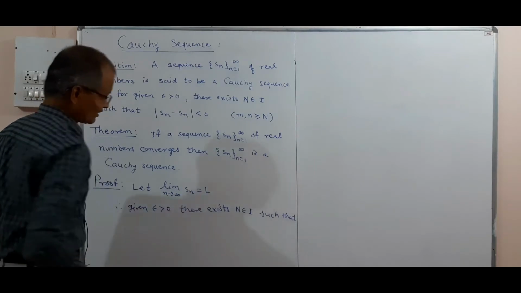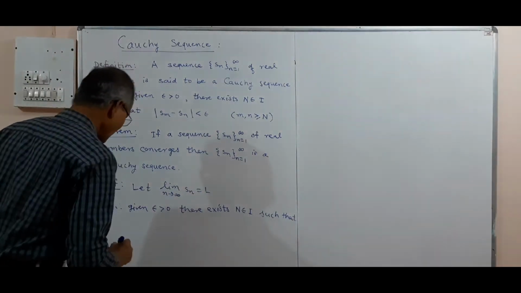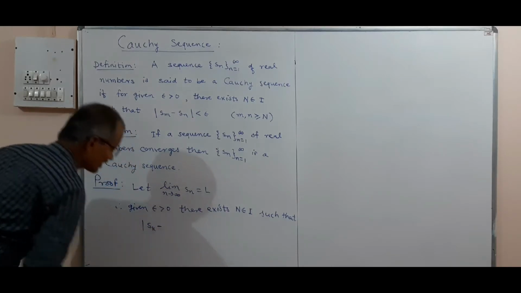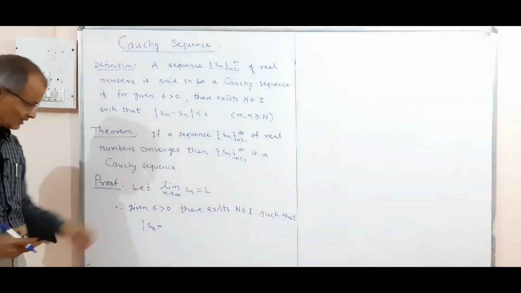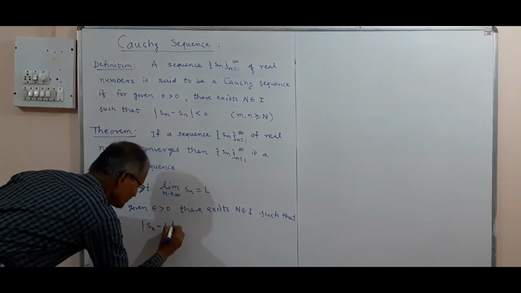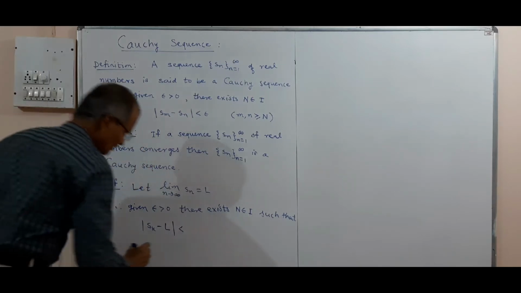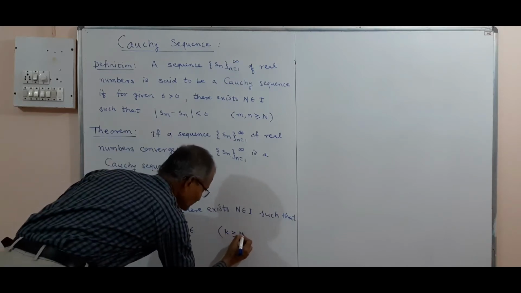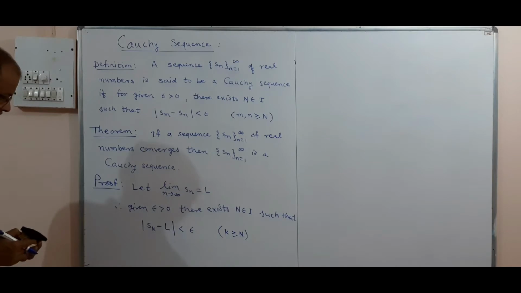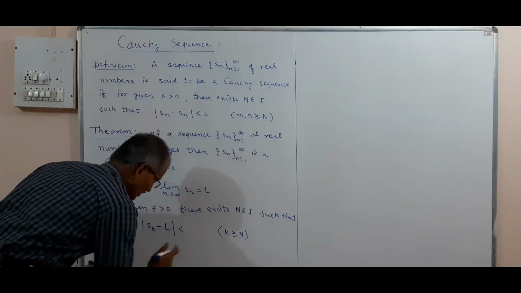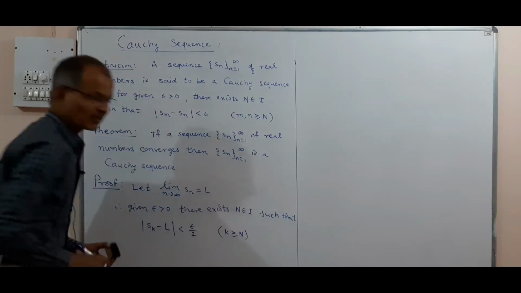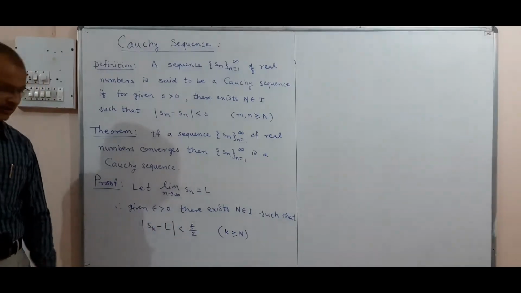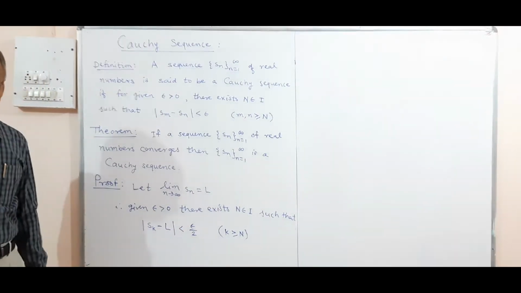the absolute difference of this term of the sequence and L, mod of Sk minus L, where instead of n we use k, because n is used in the definition of Cauchy sequence, is less than epsilon for k greater than or equal to N. So this we shall consider. And again, instead of epsilon, we may consider epsilon by 2. Epsilon can be taken at our choice, so we can take epsilon as 1.1 or epsilon by 2. Epsilon is greater than 0, so epsilon by 2 is also greater than 0.